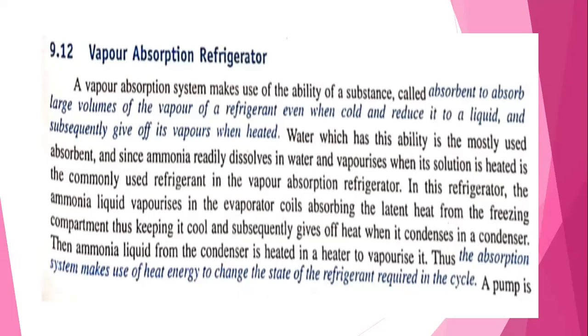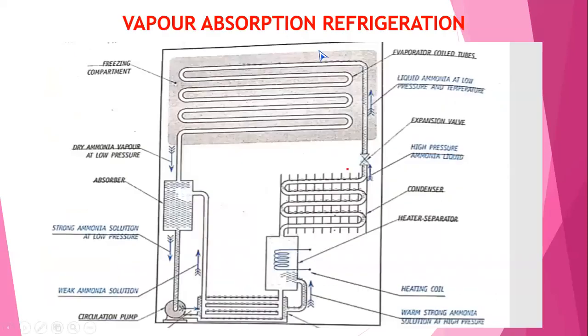Here, absorption, that is the vapor of the refrigerant which is absorbed in the system. All of you observe here the vapor absorption refrigerator. So the main difference between the domestic refrigerator and the vapor absorption refrigeration is there the compression of the refrigerant takes place. Here, absorption of the refrigeration takes place.